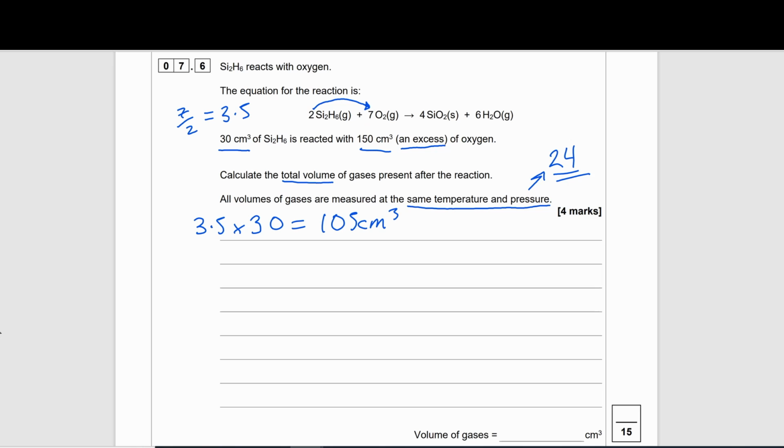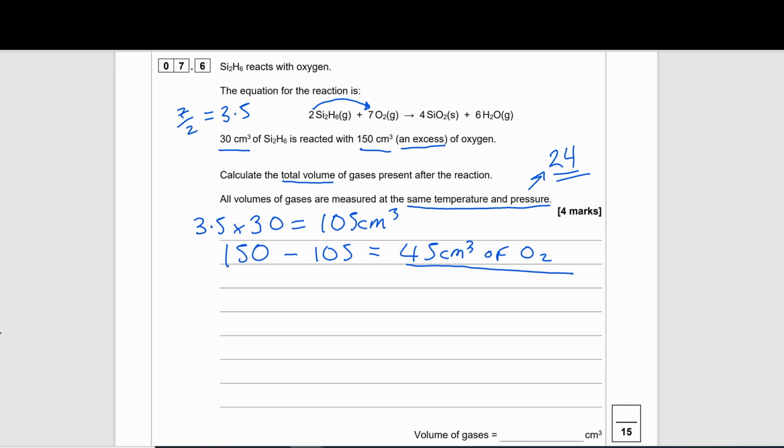So whatever is then left from this is going to be present at the end of our reaction. So let's just check. We actually added 150 centimeter cubed. So that was our total added. We need to subtract from that what actually reacts. So that's 105. So we're then left with 45 centimeter cubed, and this is of oxygen.